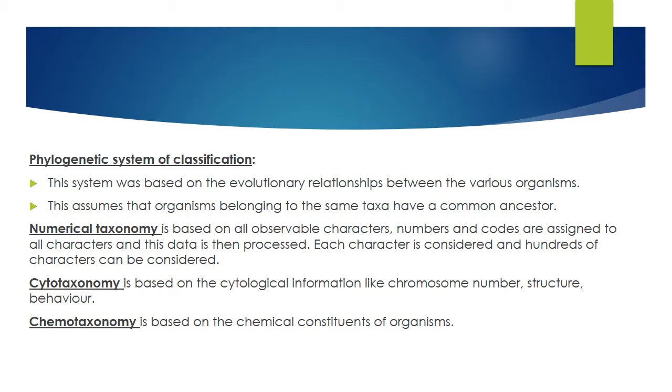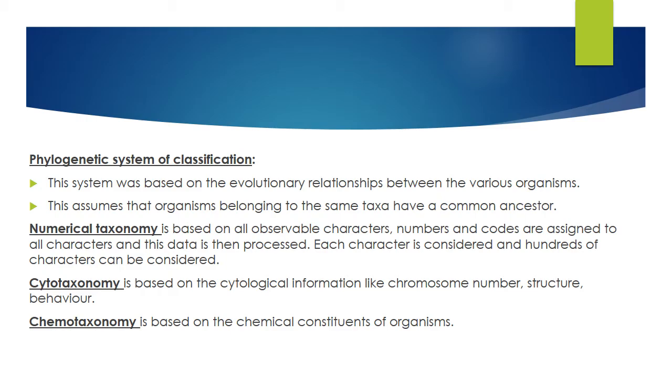Next one is numerical taxonomy. Numerical means numbers. Normally the characters are noted or designated in the form of numbers, codes. So you can preserve it as data in the computer, which is the easiest way nowadays. Many scientists are actually using numerical taxonomy for categorizing or classifying different animals and plants.